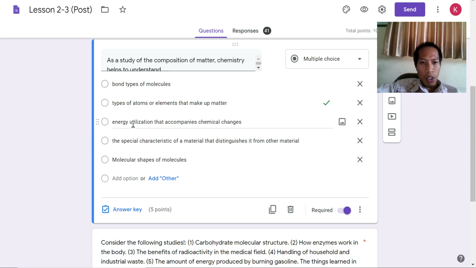The third one, energy utilization. Energy utilization is not talking about the composition, but it is chemical changes. So it is the changes. And the next one, the special characteristics of material that distinguish it from other material characteristic. It tells you about the properties of the matter. It is not also the composition. And molecular shape of molecule is talking about the structure. So the only answer for the composition is the type of atom or element that make up the matter. So the answer is this one.